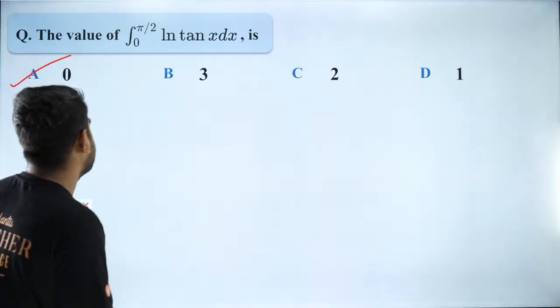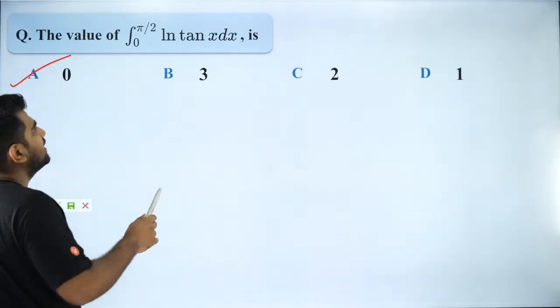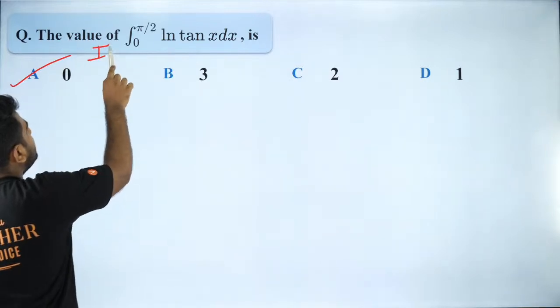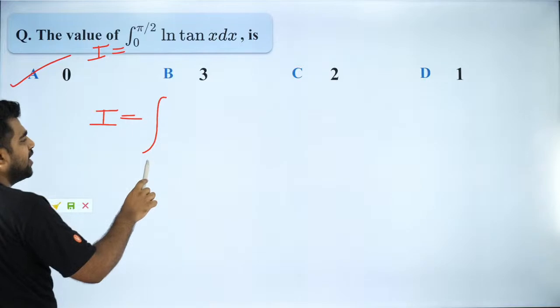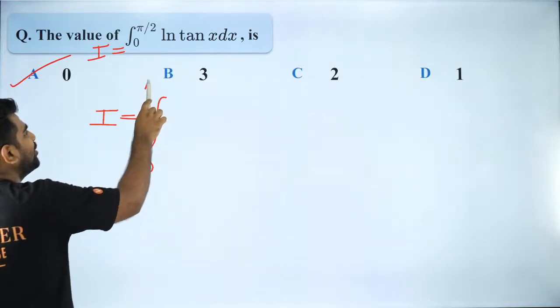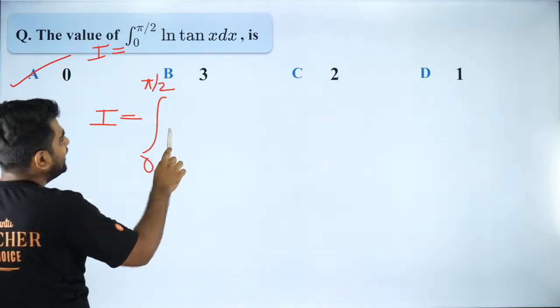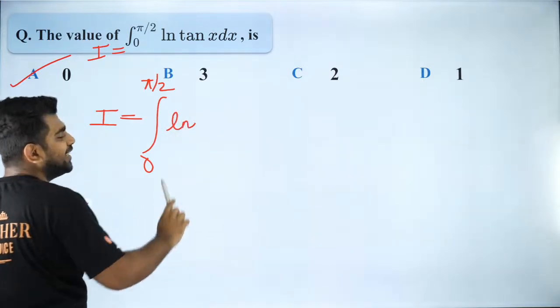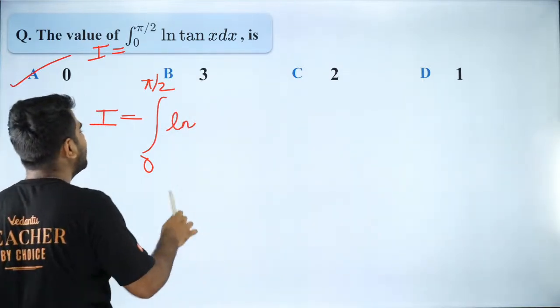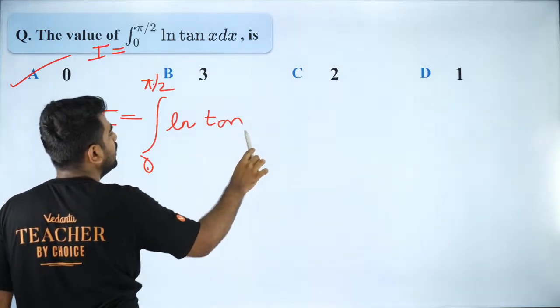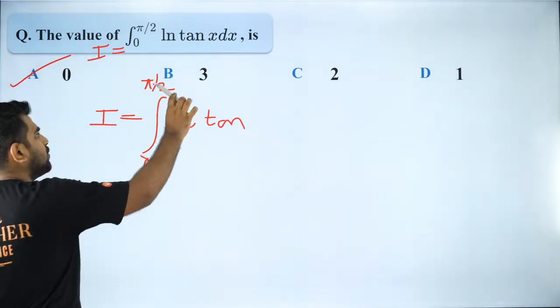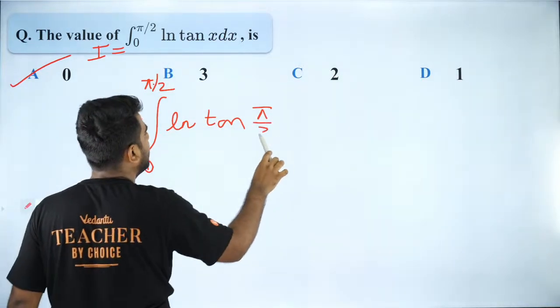How do we do this question? Yes, let's have a look at it. So let me say this is I. Can I apply King's rule? Everybody will be like, sir, oh no, again King's rule. Why is this King's rule there? King's rule is very important, guys. So it will be a plus b minus x. So it will be tan of a plus b, which is 0 plus pi by 2, so it will be pi by 2 minus x.